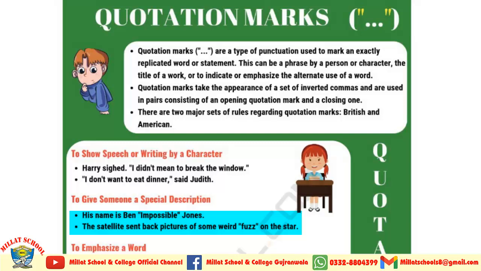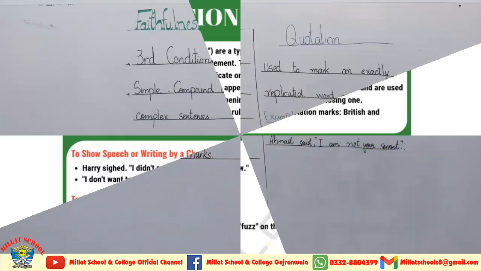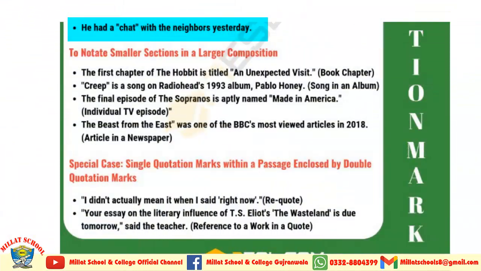The satellite sent back pictures of some weird "fuzz" on the star. Here quotation marks are used around fuzz. So it is an important description. Third, to emphasize a word: where you have to emphasize a word, you use quotation marks. He had a "chat" with the neighbors yesterday. Here chat is the important word, so I have used quotation marks around it.